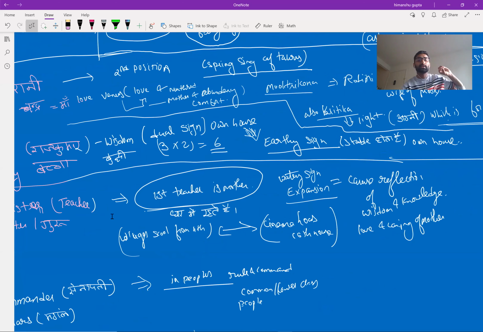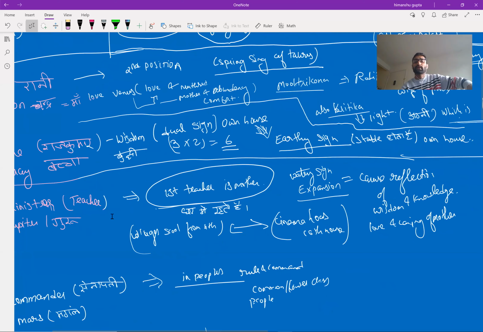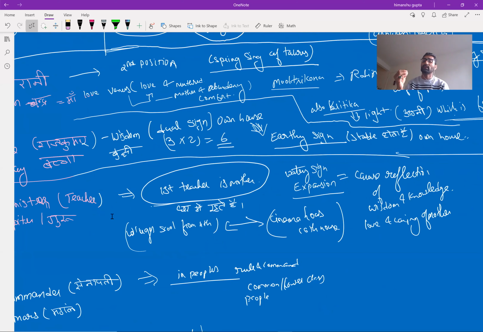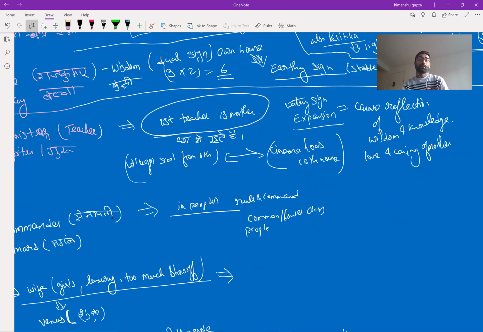Also, the other point for Jupiter to get exalted in Cancer sign is that water always reflects things. So, because of the reflection of wisdom, knowledge, love, and the caring of the mother, all these points are seen in the Cancer sign, which is where Jupiter gives its result at its best.